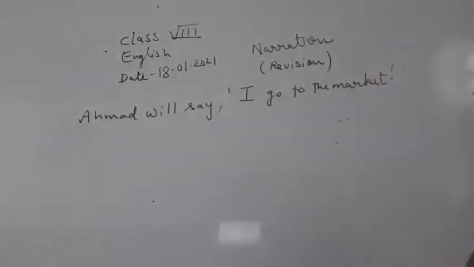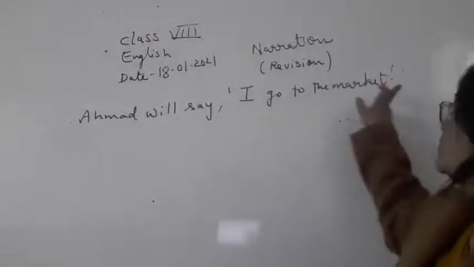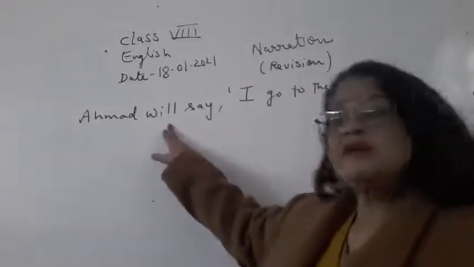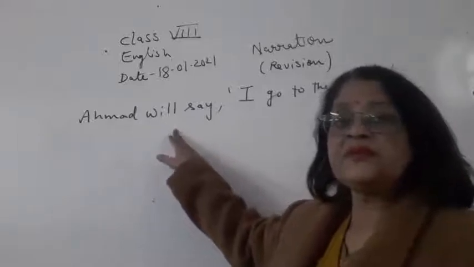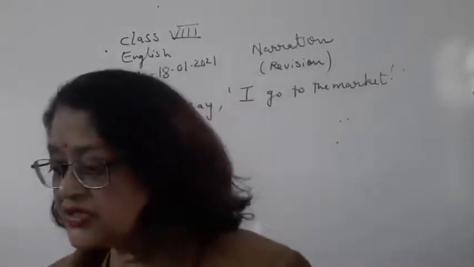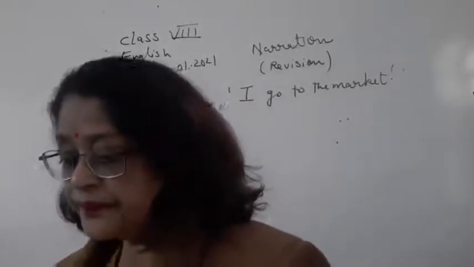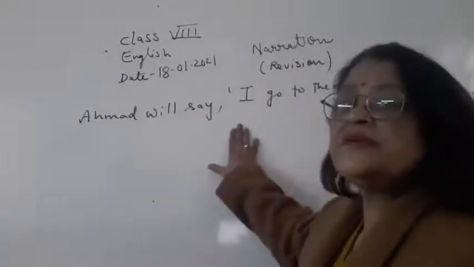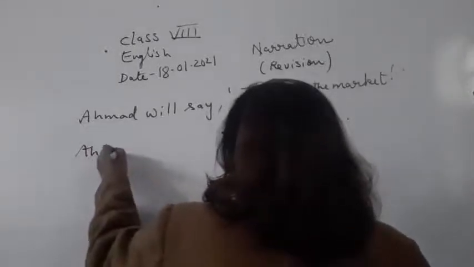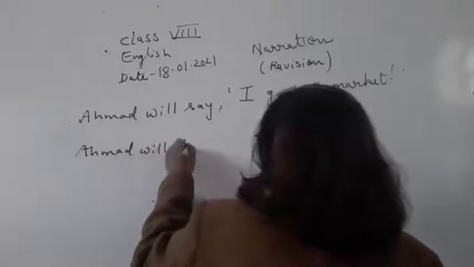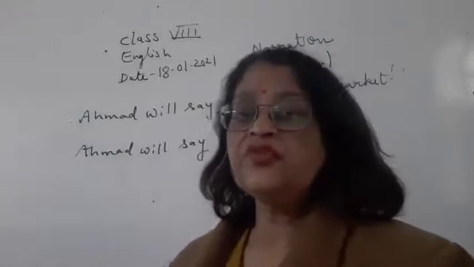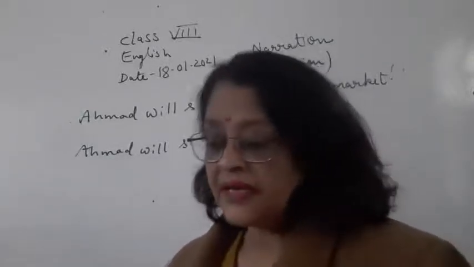Now you can see, since this is written in inverted commas, this is direct speech. And children, here the reporting verb is in the future tense. I told you, if the reporting verb is in the future tense and the object is not there, the same thing will be written here. So what will be written here? Ahmad will say. Then children, you have to remove the inverted comma and the central comma and put that.